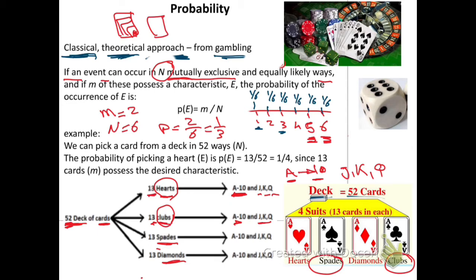So the next withdrawal will depend on the first card which has been taken the first time. So this is not our case. This case is called non-mutually exclusive. But what we are talking about here is only the mutually exclusive, the normal cases.